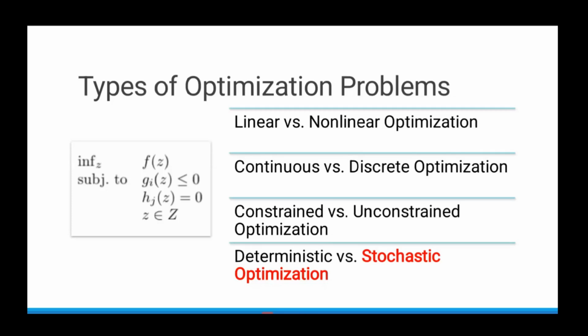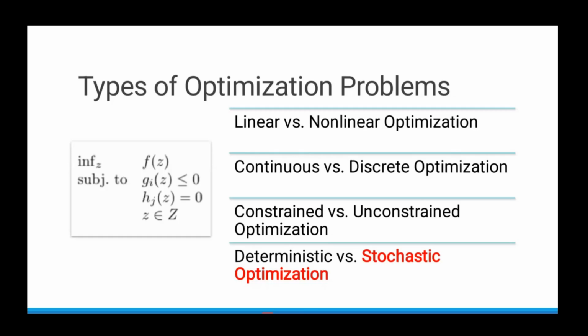If the decision variable is a continuous value, suppose we have to optimize the speed of a vehicle, the delivery reaches a specified time, then the speed is a continuous variable. An example of a discrete optimization is if suppose you have to allocate some task to so and so person, many persons. The number of persons is a discrete value. So there the decision variable is a discrete value.